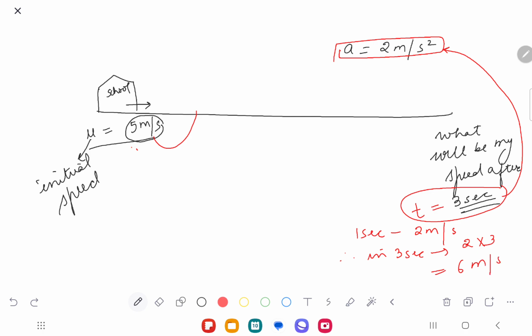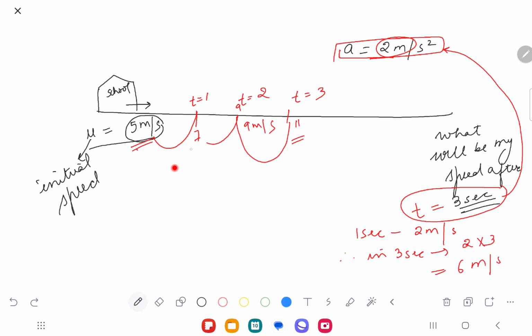So my initial speed is 5. After 1 second, my speed becomes 7 because of the increase of 2. Then at t equals 2 seconds, my speed becomes 9, and at t equals 3 seconds, my speed becomes 11. You understand my point? Because every second my speed is increasing by 2.